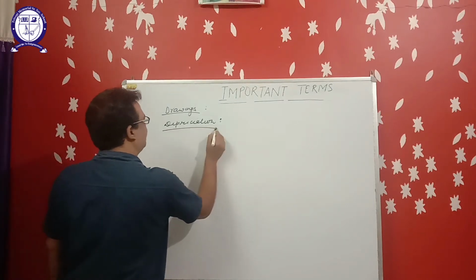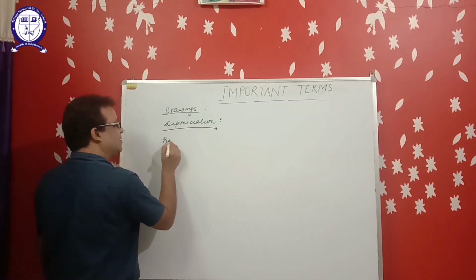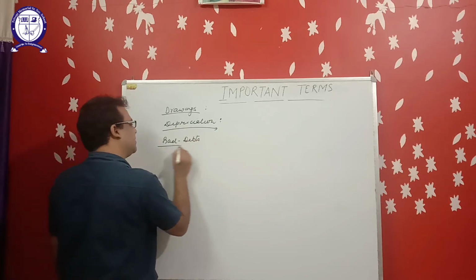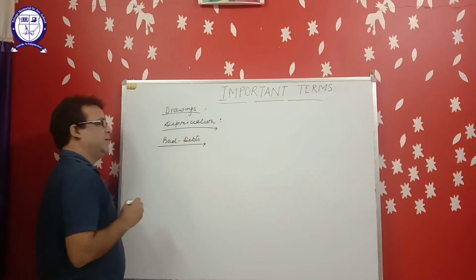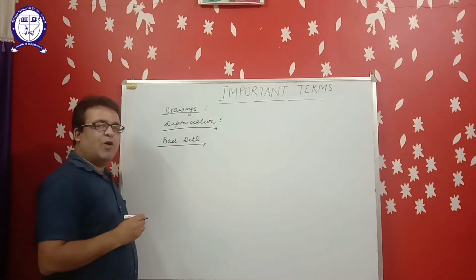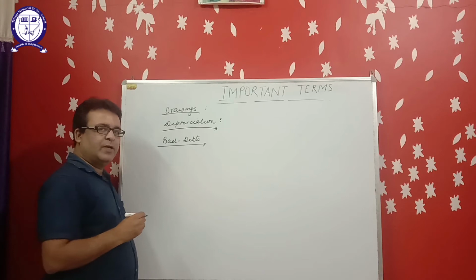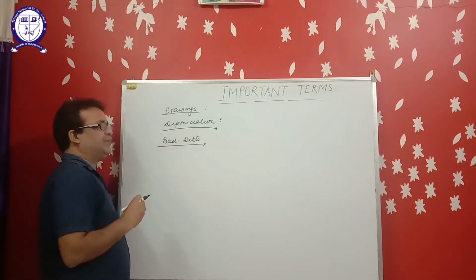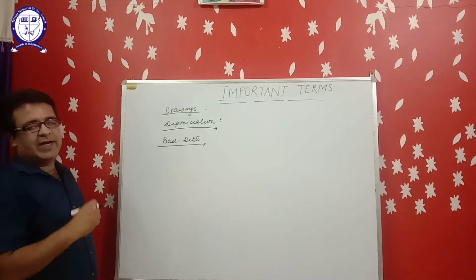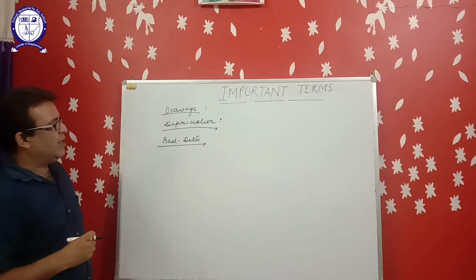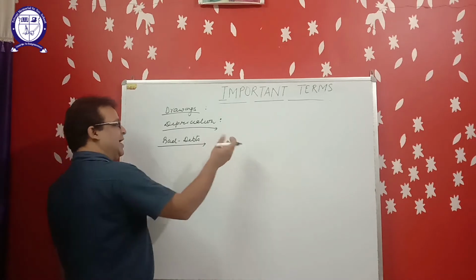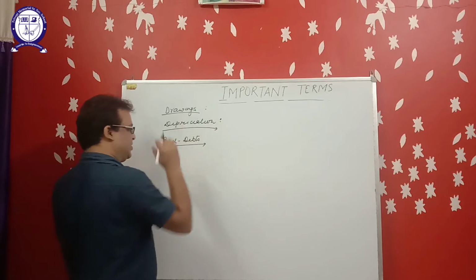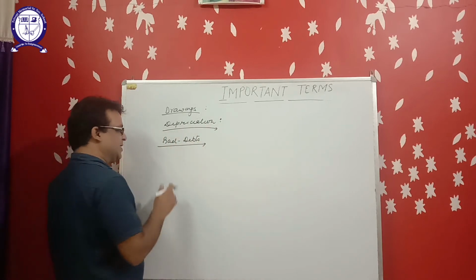Next point, bad debts. Amount irrecoverable from debtors is known as bad debts. It is a loss for the business. Suppose Ram is our debtor and he becomes insolvent and he is not able to pay our debts. That means this is our bad debts. This is the loss for the business.